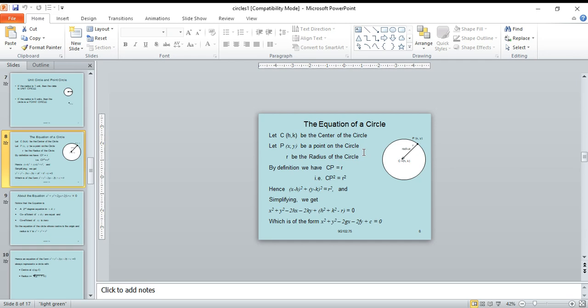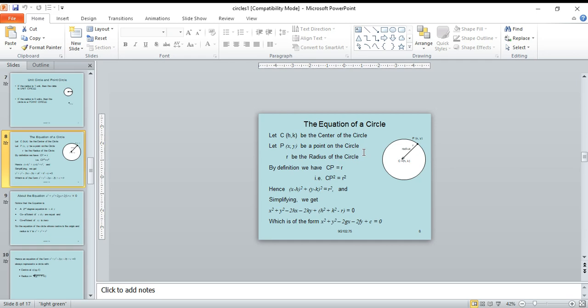Simplifying this using (a minus b) whole square, x square plus h square minus 2hx plus y square plus k square minus 2ky equal to r square. That is, x square plus y square minus 2hx minus 2ky plus h square plus k square minus r square equal to 0. This is of the form x square plus y square plus 2gx plus 2fy plus c equal to 0.